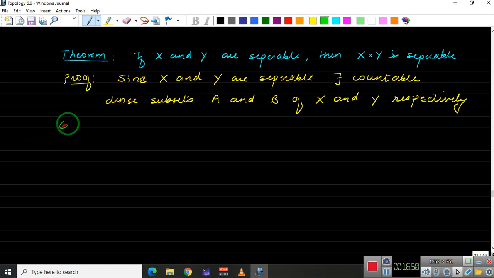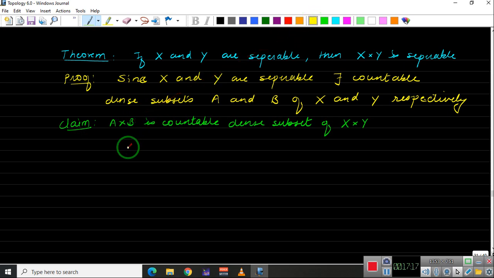Claim: A cross B is a countable dense subset of X cross Y. And if we manage to prove our claim, that means X cross Y has a countable dense set and hence X cross Y is separable. So this is the main idea.